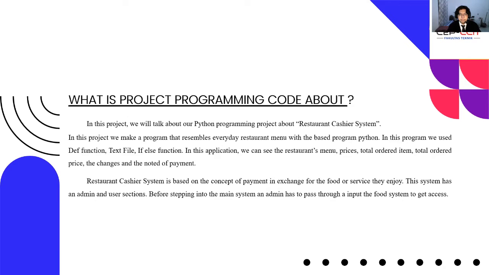note of payment. The restaurant cashier system is based on the concept of payment in exchange for the food or service they enjoy. The system has an admin and user section. Before stepping into the main system, an admin has to pass through the input, the food system, to get access.